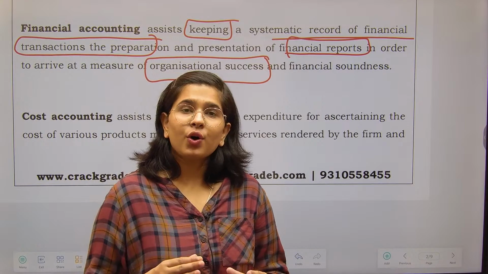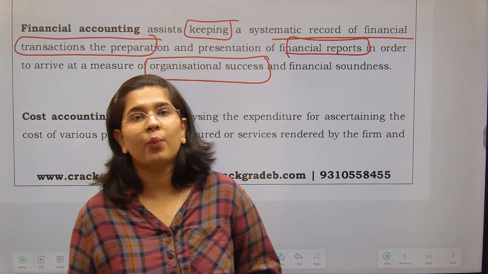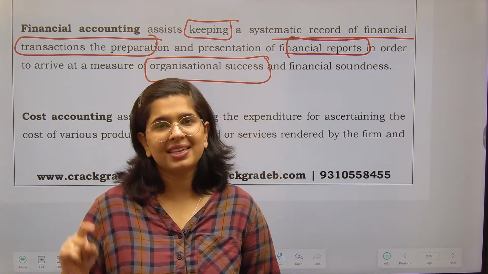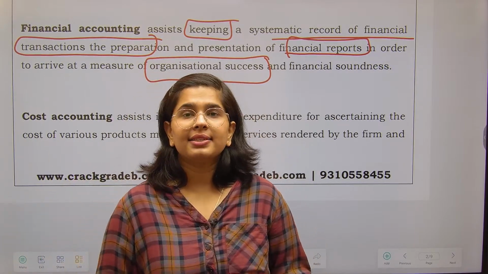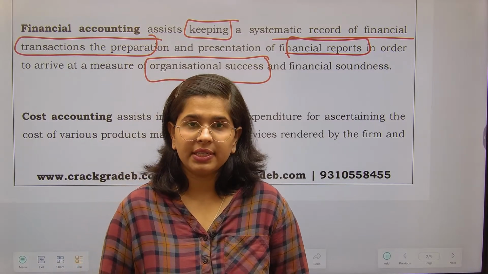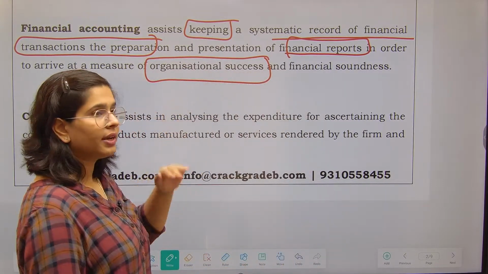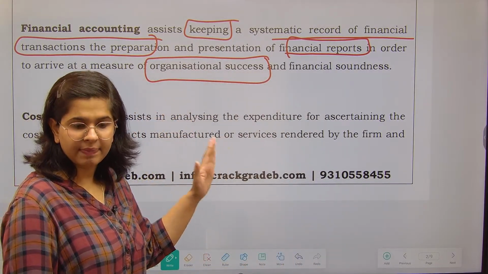Understanding my point? So कुछ भी income, any dividend income or any interest income which I am going to receive from such securities, they are called the investing activity. They are not my operational activity. ठीक है? But such kind of things, they are included under your financial accounting. ठीक है?